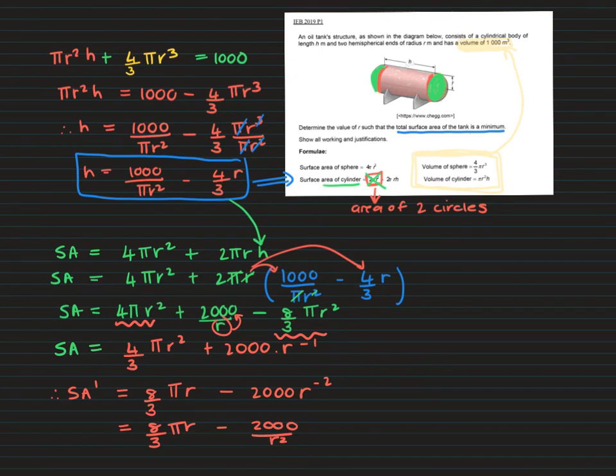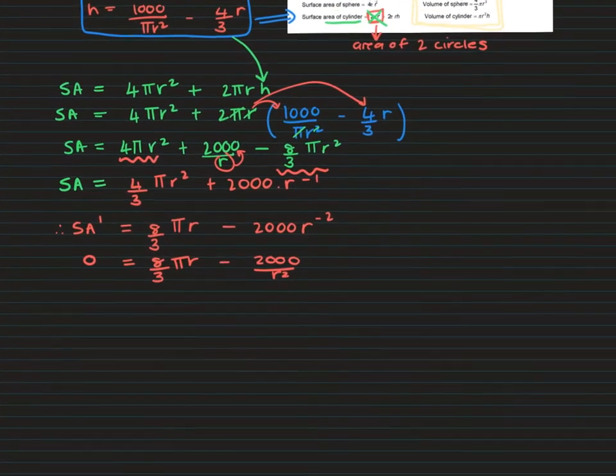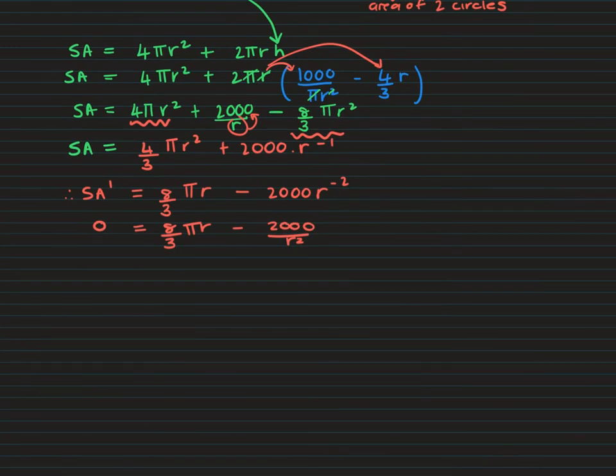And remember that we let the derivative equal 0 for a minimum or a maximum area. Okay, I'm just going to scooch this up. I need some more space. All right, so let's multiply through by the r squared. So we're going to have 8 over 3 pi r cubed minus 2,000. Okay, so I'm multiplying through by the r squared in the denominator there. I'm going to have 2,000 is equal to 8 over 3 pi r cubed.